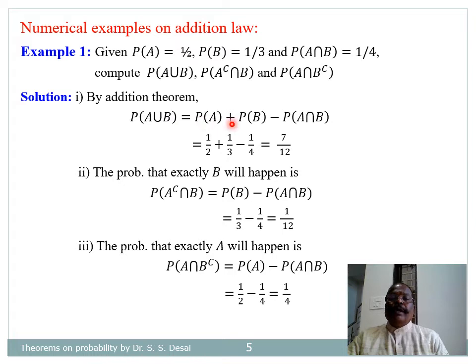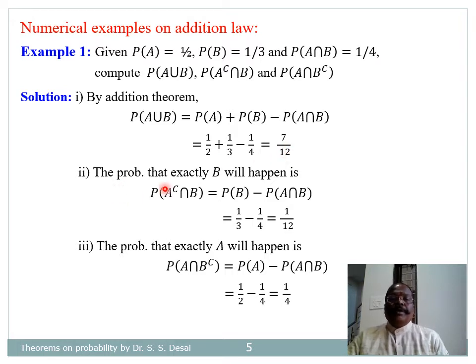So using the equations of previous theorems, by addition law, probability of A union B is equal to probability of A plus probability of B minus probability of A intersection B. By substituting the values and by simplification, it gives us probability of A union B is equal to 7 by 12.